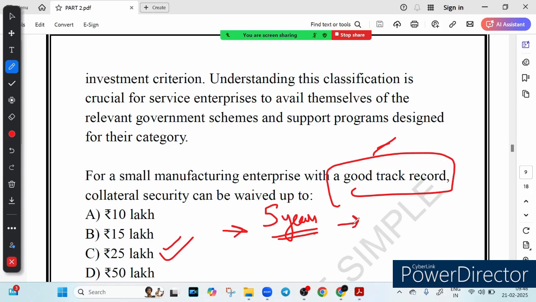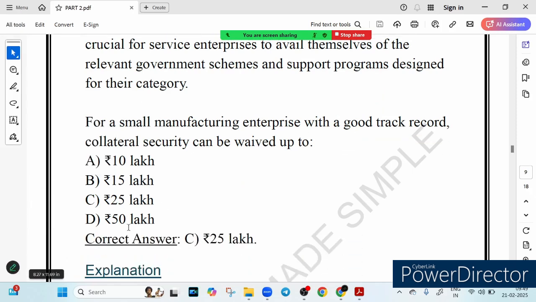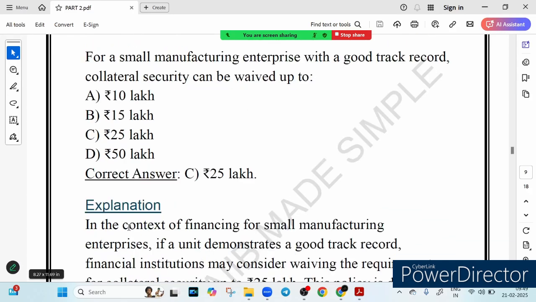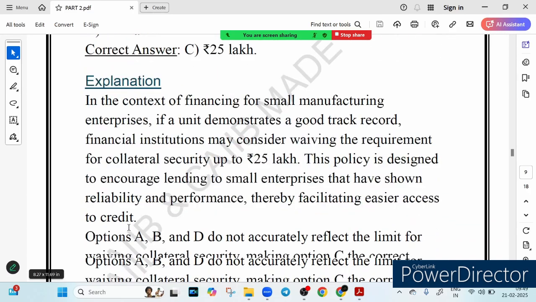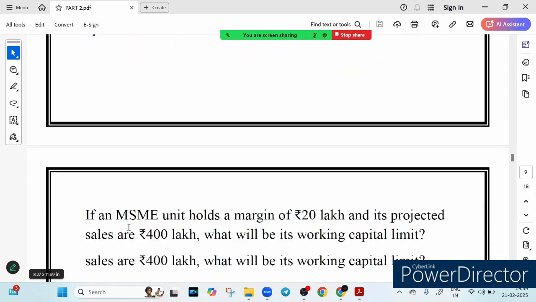50 lakh is wrong. So what we learned, collateral free loan for a small in manufacturing enterprise up to 25 lakh, right? So no need to place any property or asset for the loan within this limit. It encourages small business to expand without financial stress. So that is why collateral free loan is applicable.